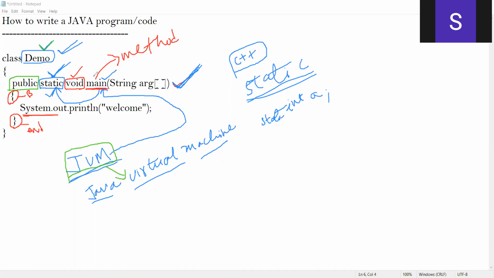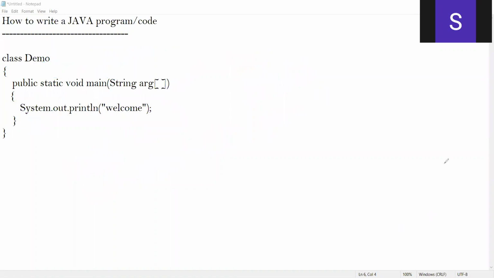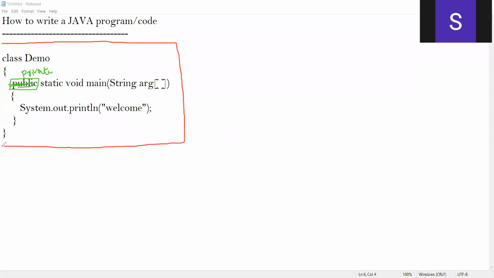Private means, let us assume, and let me clear all my drawings. Now, let me try to illustrate this. Let us assume that instead of public, I made this private. And this is my source code.